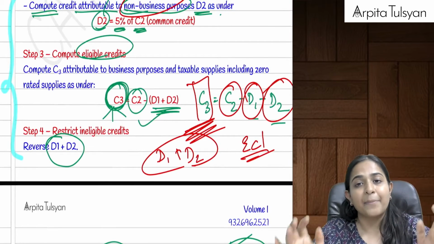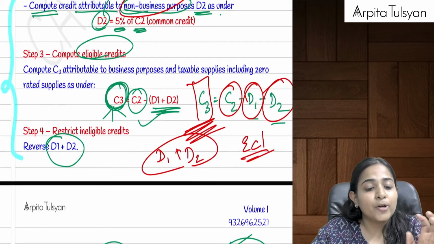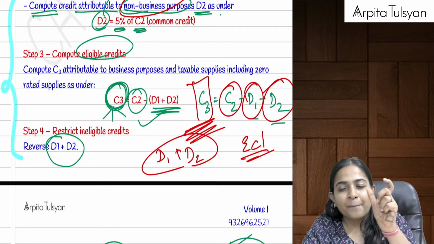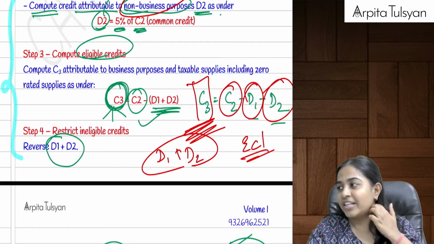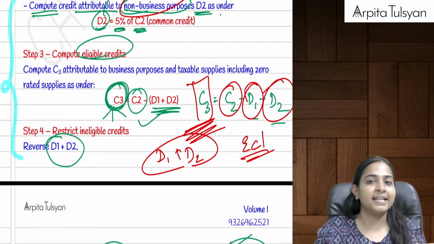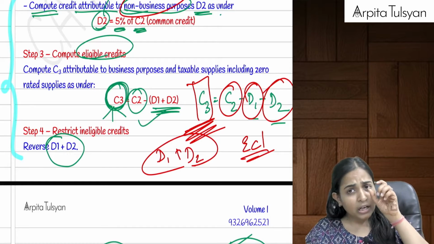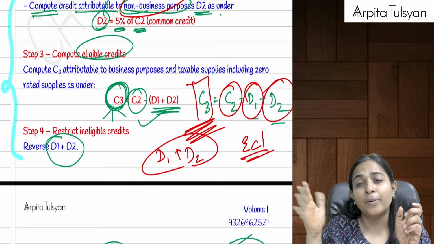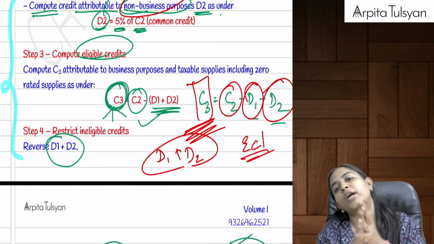I purchased an iPad which I'm going to use for my personal purpose also and for my business purpose also. So can I say this is a common credit? The GST that I would have paid on the iPad is a common credit. So whatever was the amount of common credit multiplied by 5%, they are telling that this is attributable to personal purpose, so please reverse it. I said okay, no problem.